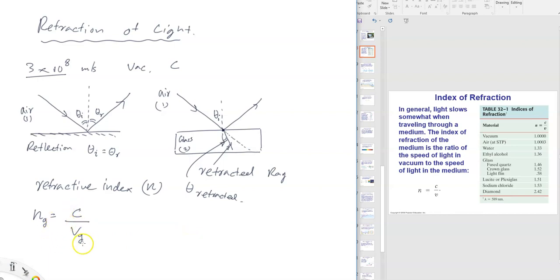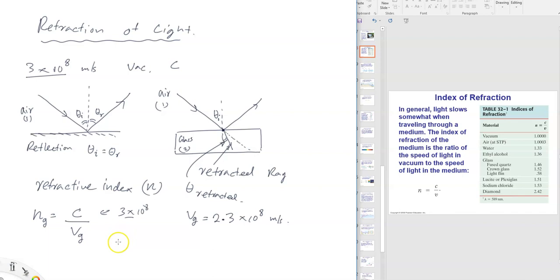So if you know these velocities, now this we know, 3 times 10 to the 8. If we know this velocity, what is the speed of light in glass, for an example? Let's say there is a particular type of glass, and the speed of light in that glass is, let's say, 2.3 times 10 to the 8 meters per second, right? So we know that it travels slower than this, so we have 2.3 times 10 to the 8, right?